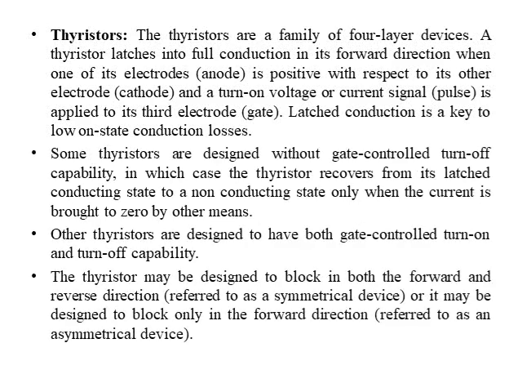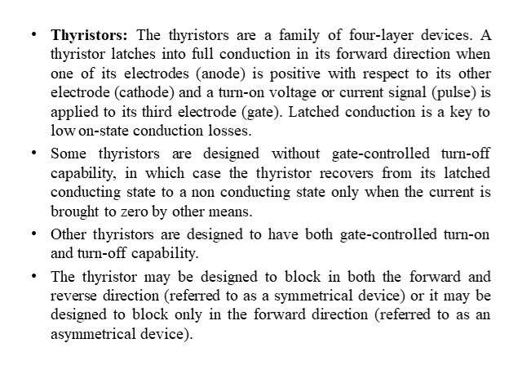The next kind of power semiconductor device is the thyristor. The thyristors are a family of four-layer devices. So if we consider diode, transistors and thyristors, a diode is a two-layer device, a transistor is a three-layer device, and thyristors are four-layer devices. A thyristor latches into full conduction in its forward direction when one of its electrodes, that is the anode, is positive with respect to the other electrode, the cathode, and a turn-on voltage or current signal pulse is applied to the third electrode, that is the gate.